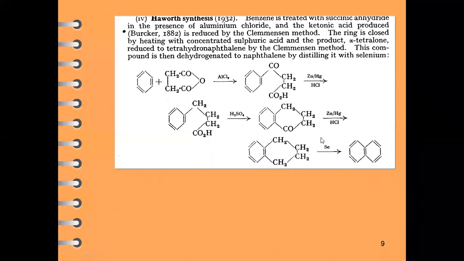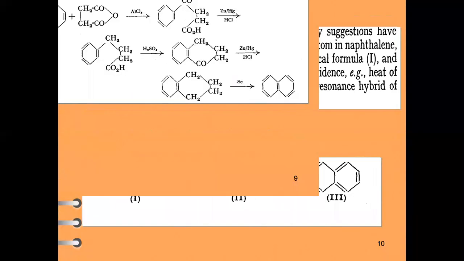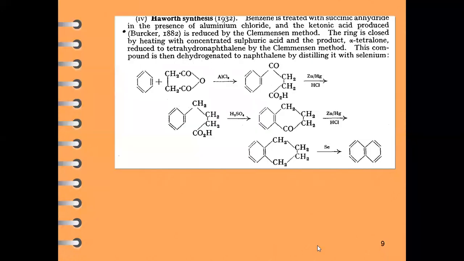Selenium metal is used here as a dehydrogenating agent. So from this method, that is from Haworth synthesis, we are going to produce naphthalene from a benzene ring. So these are the methods for synthesis of naphthalene. How many methods are there for the synthesis of naphthalene? Four are there.